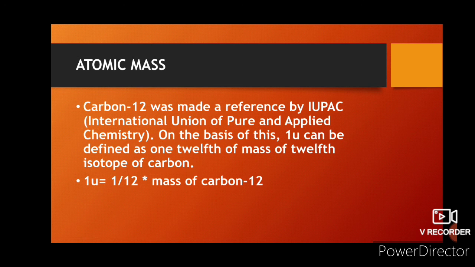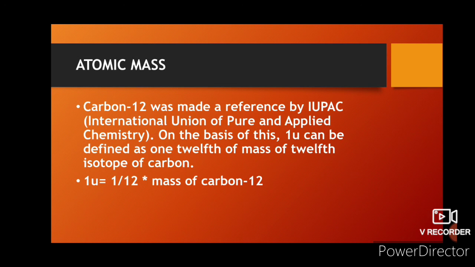When scientists were discovering atomic mass, they took hydrogen, but they didn't get whole numbers of atomic mass, and they were getting decimal form. They knew that we have to do calculations, and this would create chaos, so they were searching for atomic mass in whole numbers.